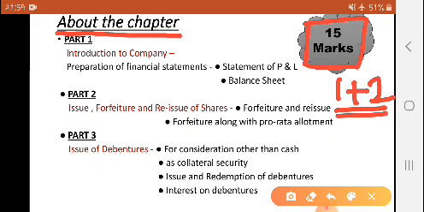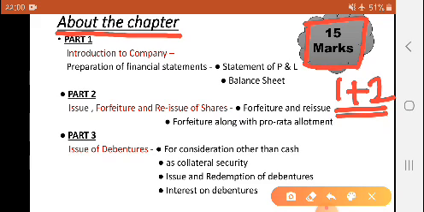As you can see in your module, in your study material, everything is given in detail, so you can take reference of all that material. I am going to clear the concepts, so the major focus will be on concept clarity. On the slide, I have noted some of the points from your syllabus, the parts on which major questions are asked in the paper.